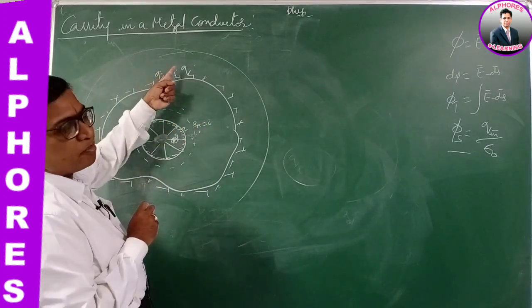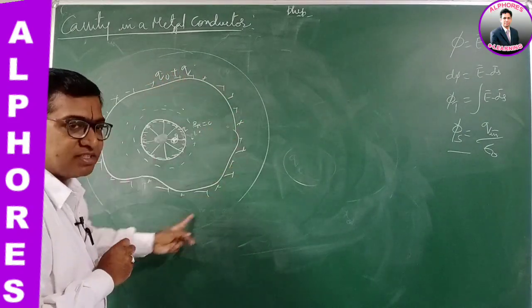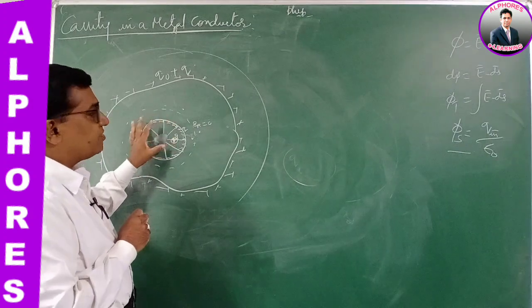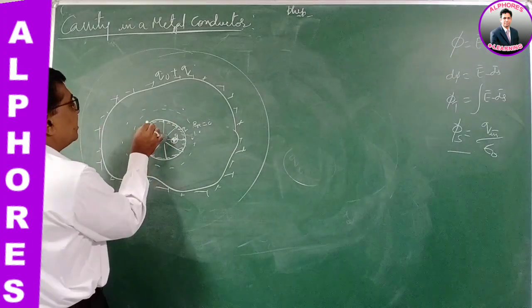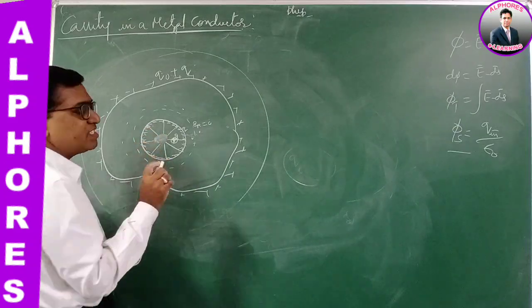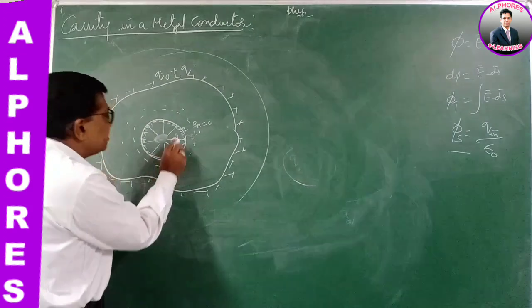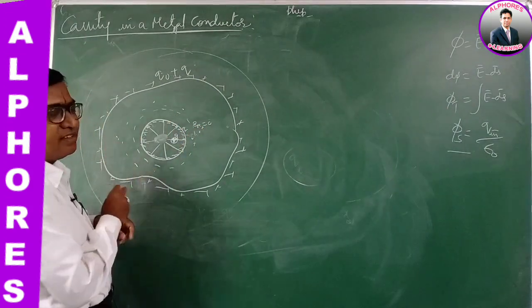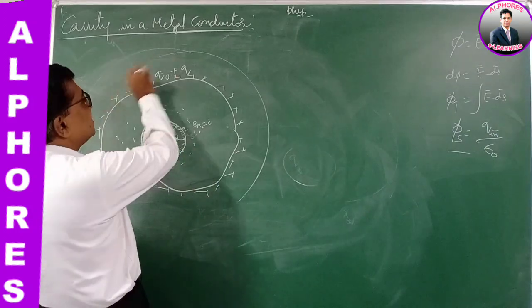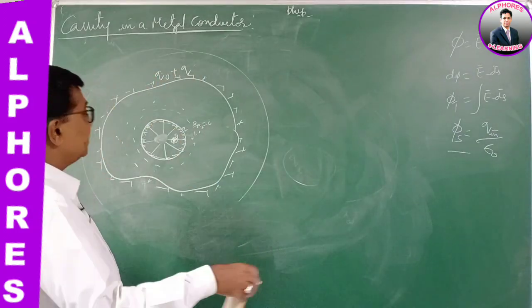The total charge minus Q appears there, the same. There is no change in the charge distribution on the outer surface. Only on the inner surface there is variation. The total charge on the outer surface remains the same.